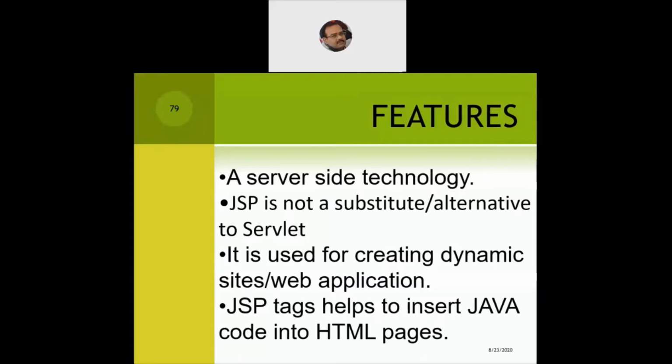But here we do not use pure core Java. That means we do not save the file with the .java extension. We save the file with the .jsp extension. So it uses the Java, it uses the HTML, but when we create a file, we don't compile the file just like typically a servlet file. In the generic and the HTTP servlet, we save the file with the .java extension, and we compile the file to get the executable output.